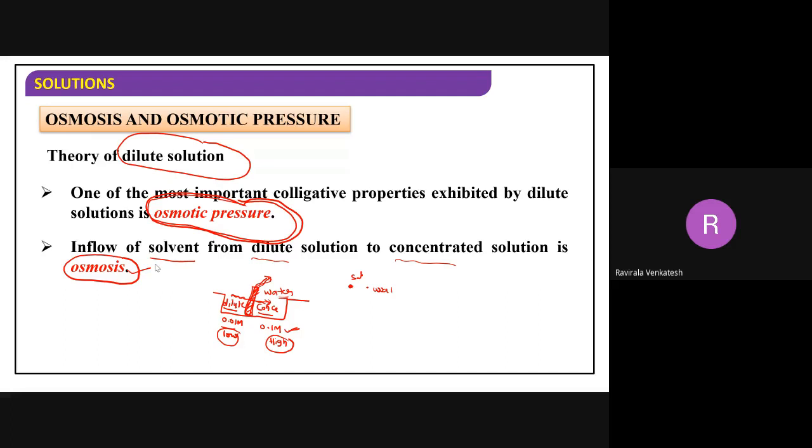Mr. Srihari. Don't know, sir. Which one is smaller in size, salt or water? Water is smaller in size.